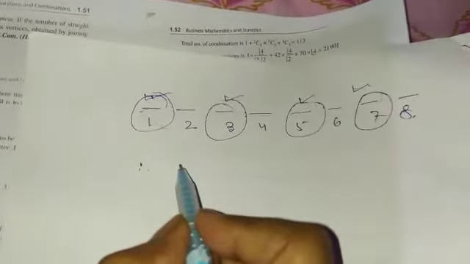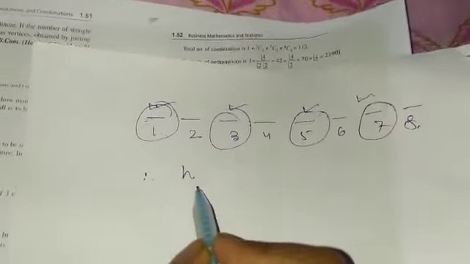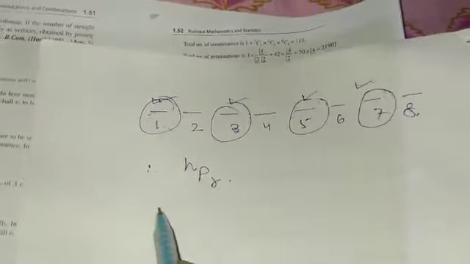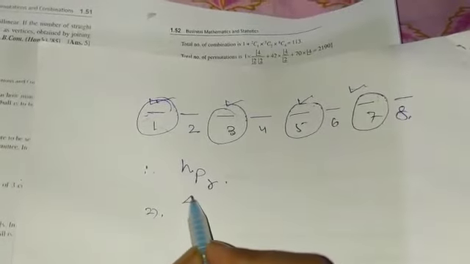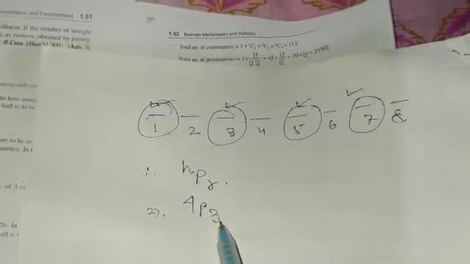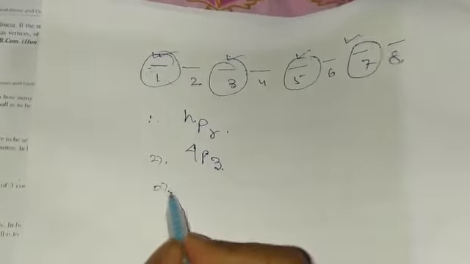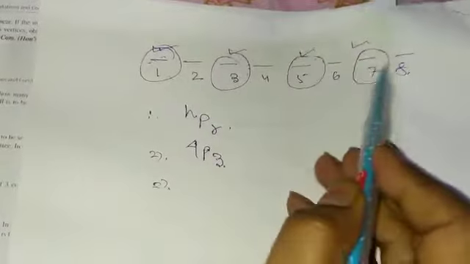So in nPr, we can say there are 4 positions and 3 vowels. So you can write it as 4P3, because there are 4 positions but only 3 vowels.